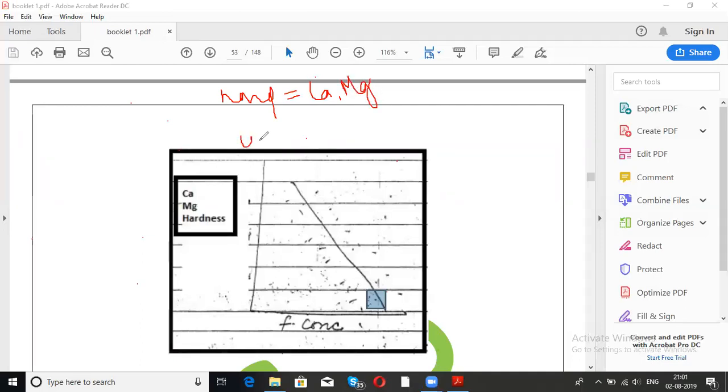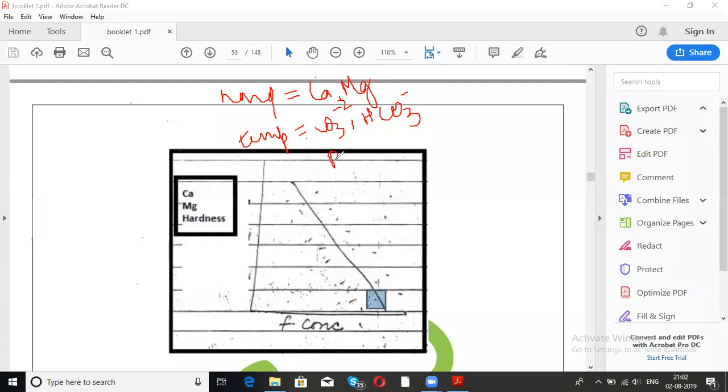Now, temporary hardness is caused by carbonates and bicarbonates (HCO3 negative) of calcium and magnesium. Please remember this, they will ask you this question in UGC.